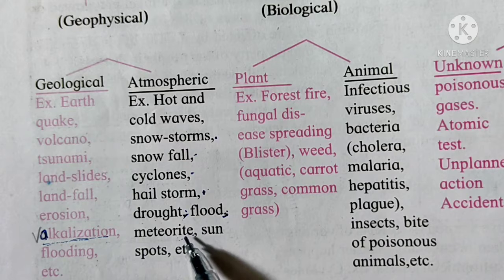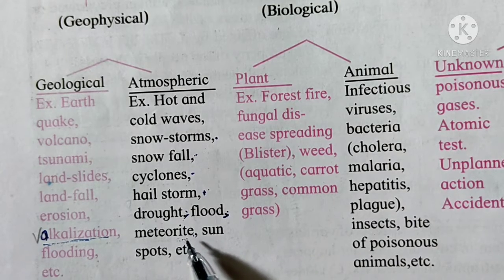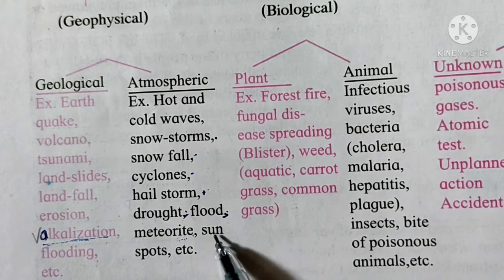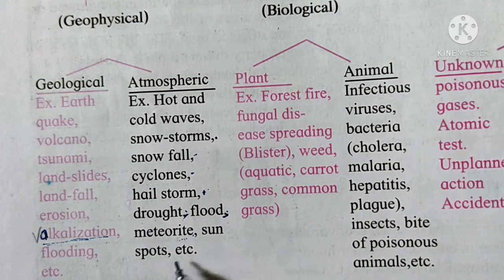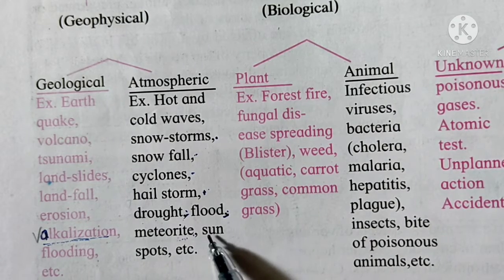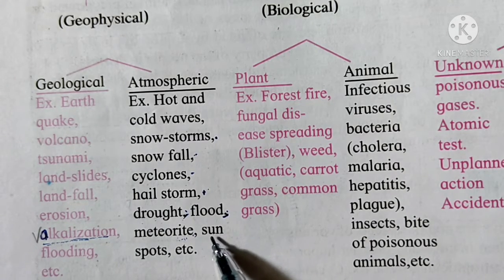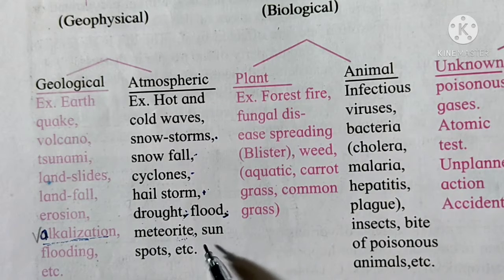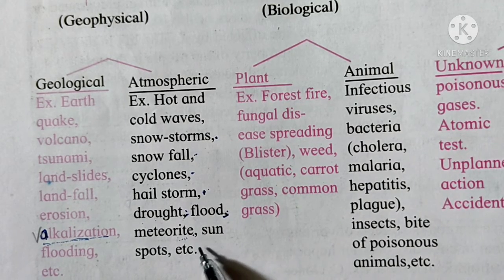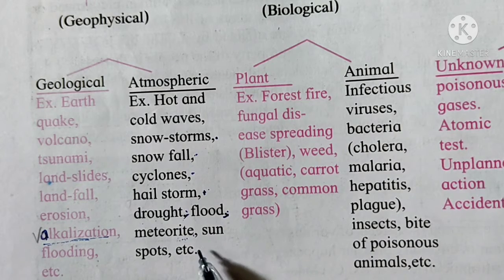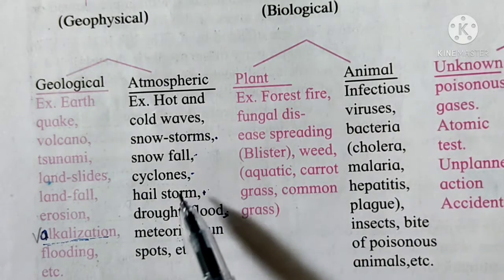When they are moving towards Earth, a very big disaster will happen. Sunspots: when spots form on the surface of the sun, the sun emits a high amount of radiation, and due to that radiation, all animals and plants get various hazardous effects. That is why this also belongs to atmospheric disaster.